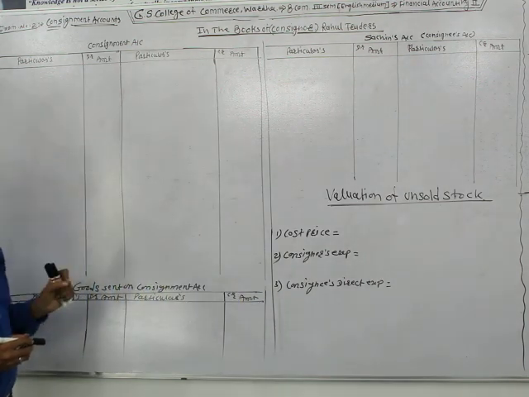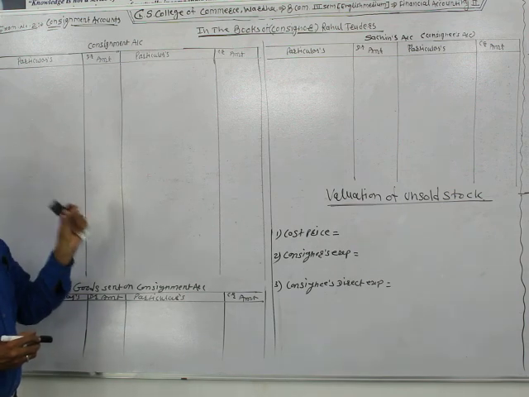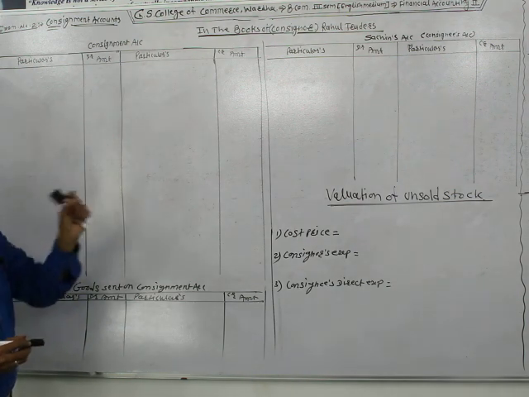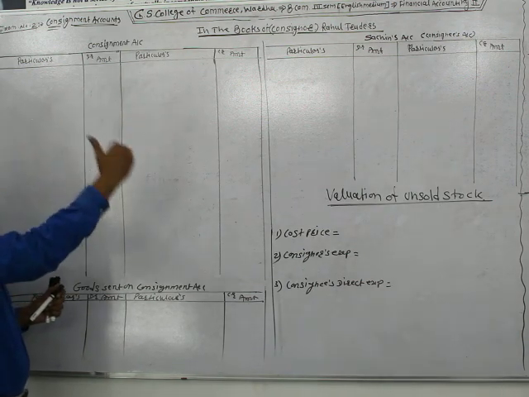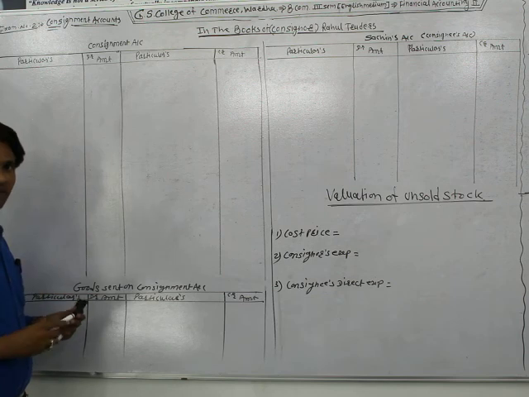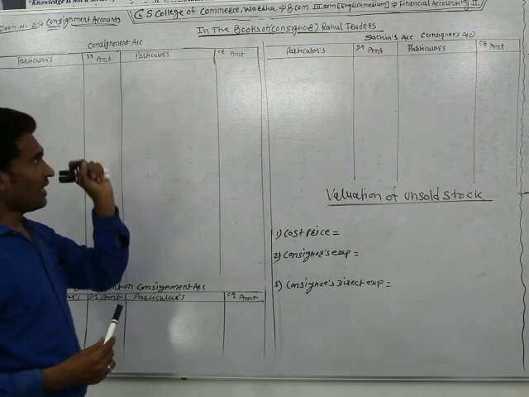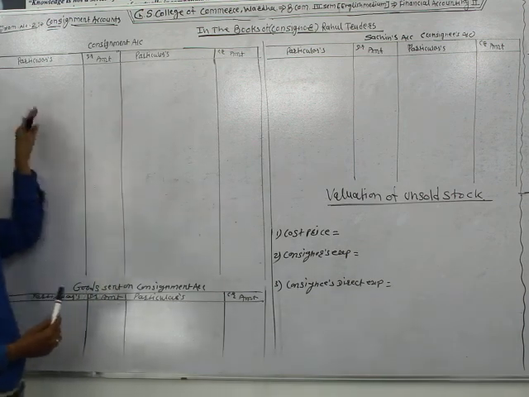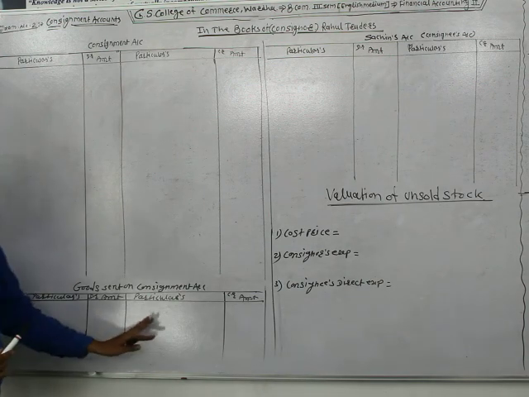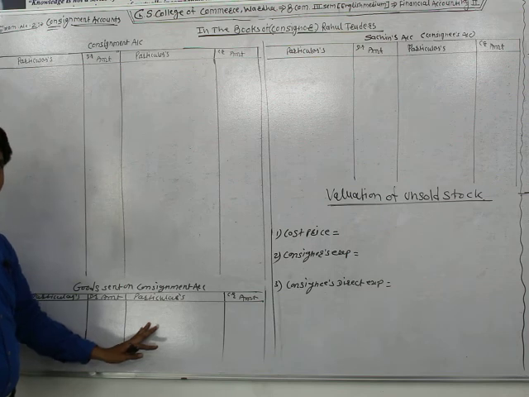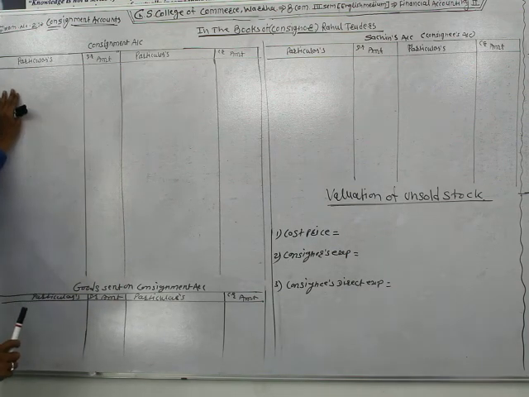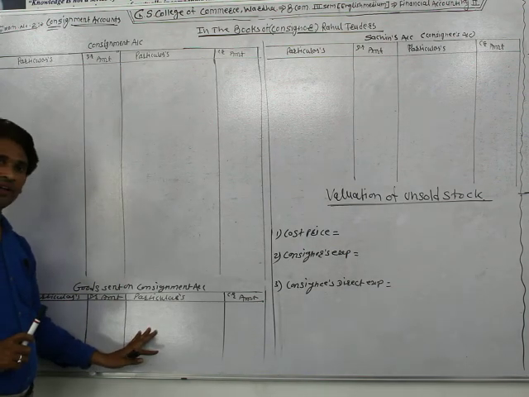Rahul Traders Varda consigns the goods to Sachin at cost rupees 2 lakh. It means goods of rupees 2 lakh are consigned by Rahul Traders to Sachin. The journal entry passed by Rahul Traders is consignment account debit and goods sent on consignment account credit. When the consignor sends the goods to the consignee, at that time it passes the entry consignment account debit and goods sent on consignment account credit.